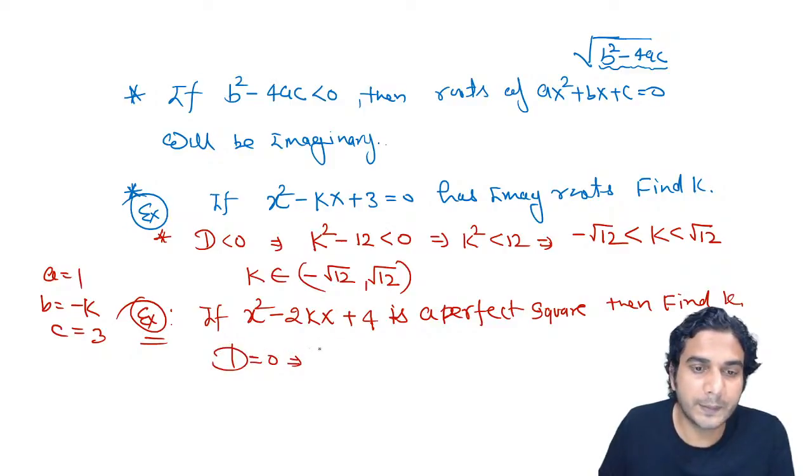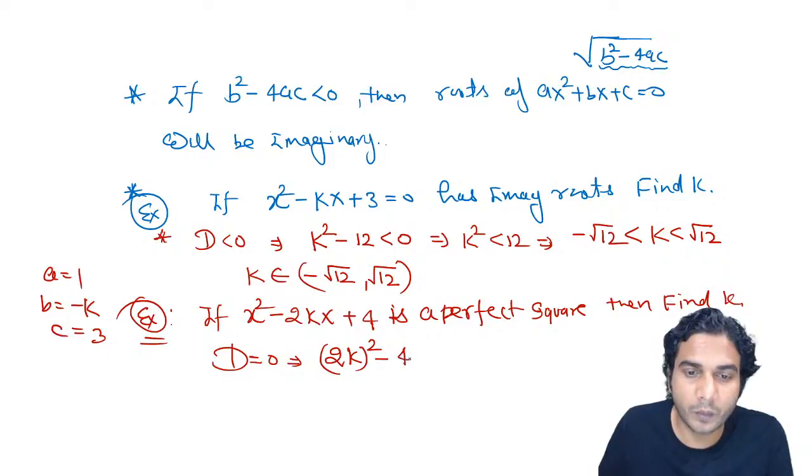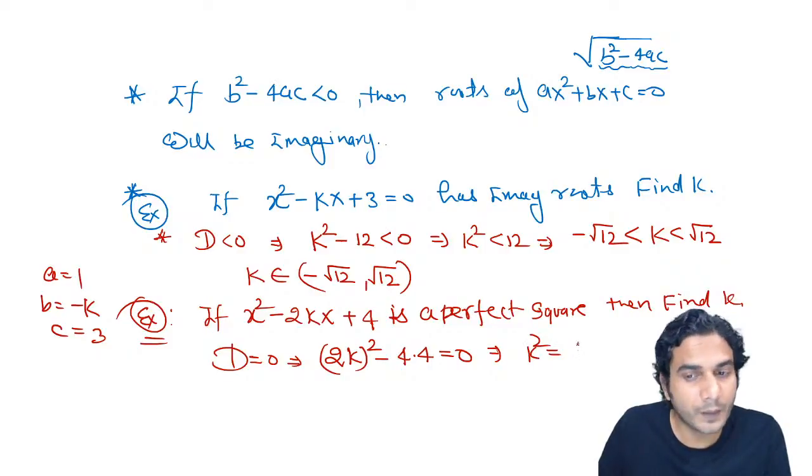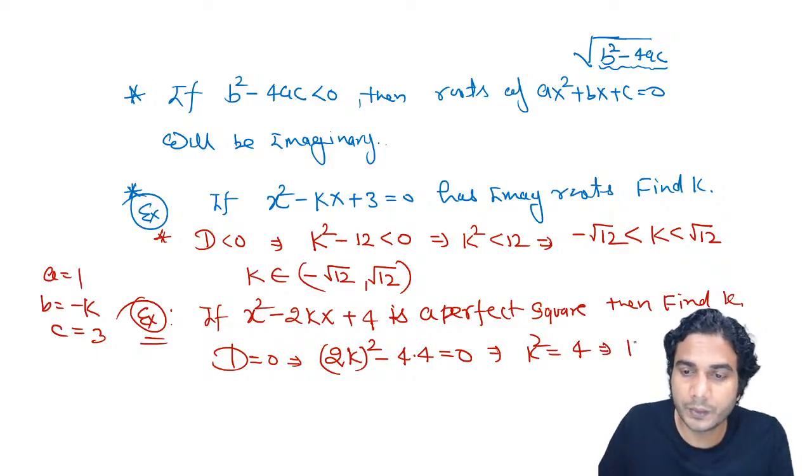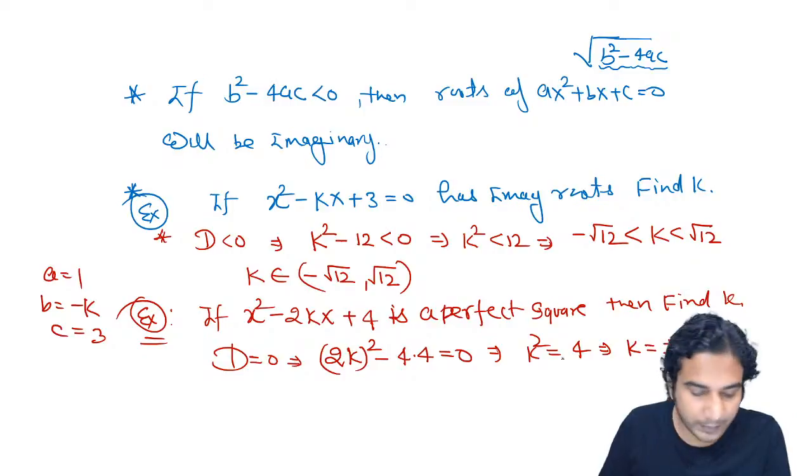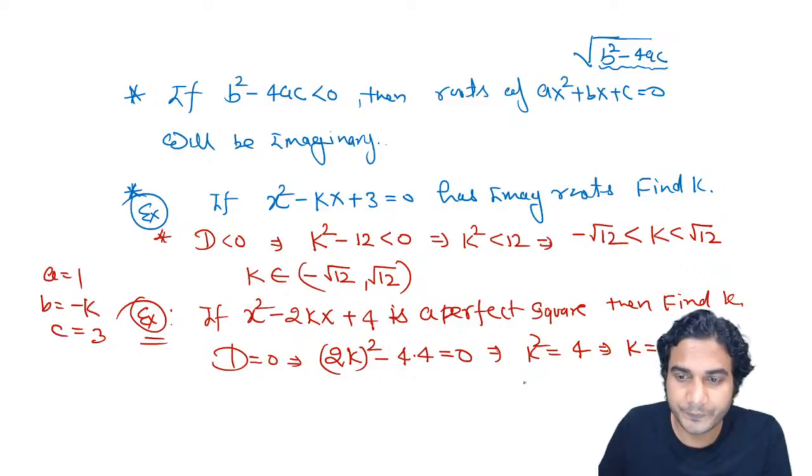So what is the discriminant? Discriminant is 2k, the whole square, minus 4ac. So minus 4 into 4 is equal to 0. So by putting this equal to 0, you'll get k square is equal to 4. And when k square is equal to 4, k is equal to plus minus root 4. And that is plus root 4 is plus 2 and minus root 4 is minus 2. So k is equal to plus minus 2.